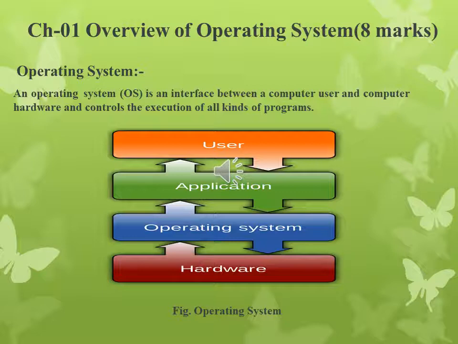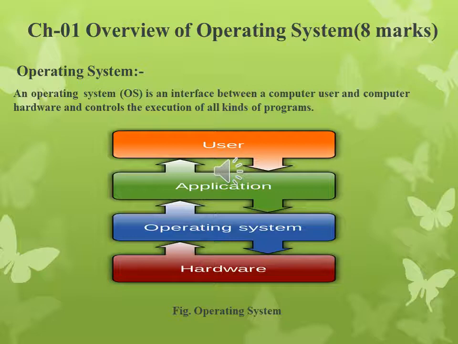First, what is operating system? An operating system is an interface between a computer user and computer hardware, and it controls the execution of all kinds of programs. An operating system is software which performs all the basic tasks like file management, memory management, process management, handling input and output, and controlling peripheral devices such as disk drive and printer.